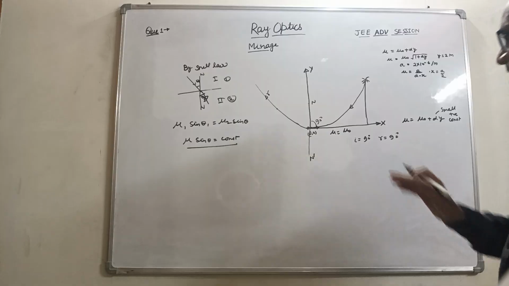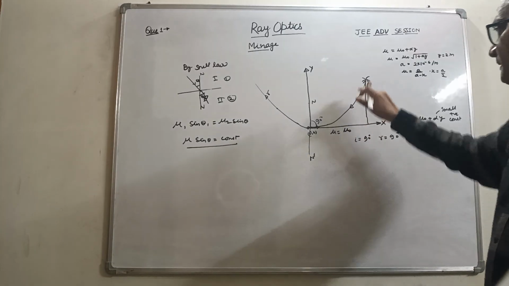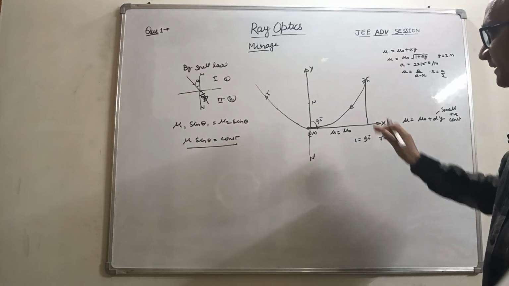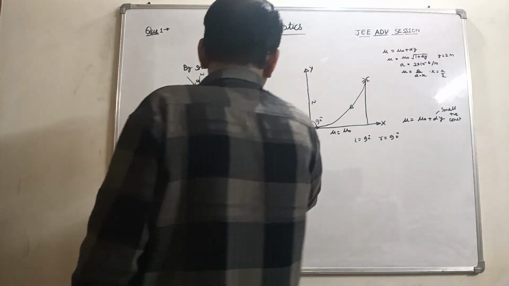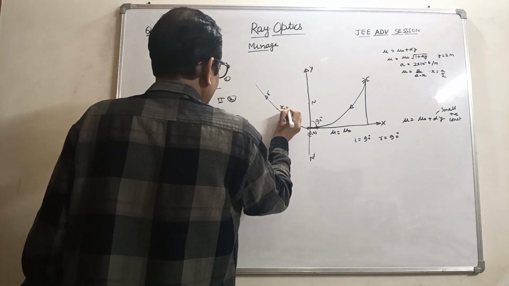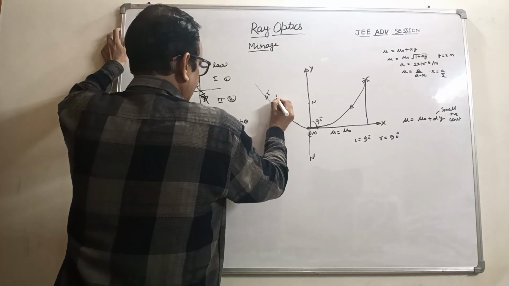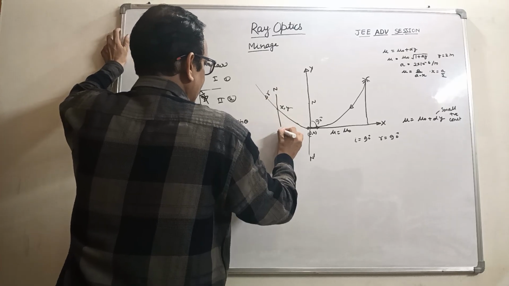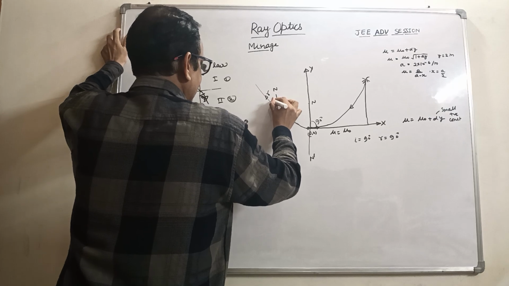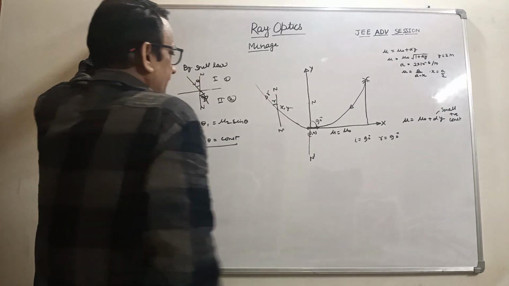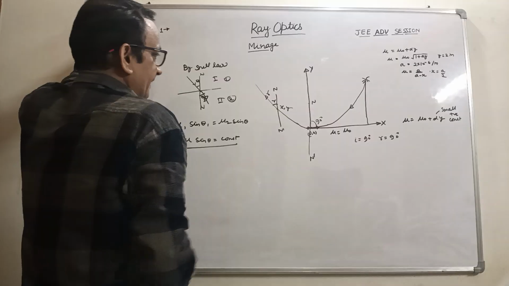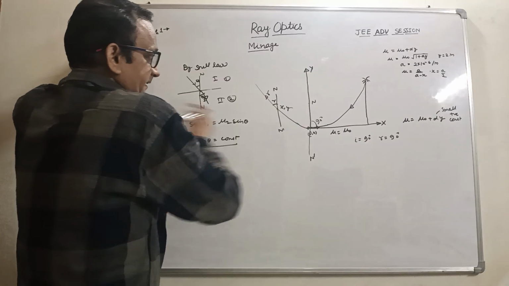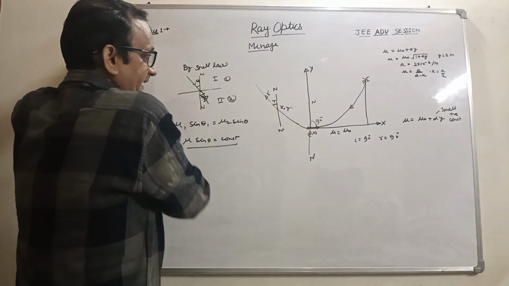So we have to mathematically derive the path of the light ray. We take the coordinates x and y, and this is the normal here and this is the angle r, the reflected angle. This is the incident angle, this is the reflected angle.